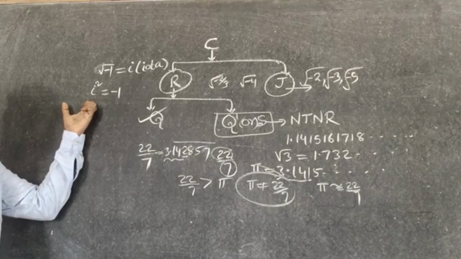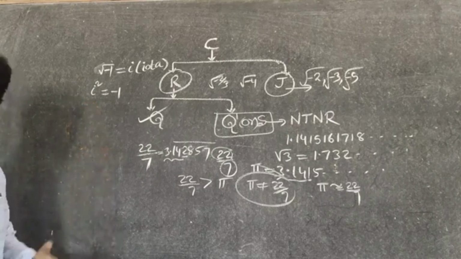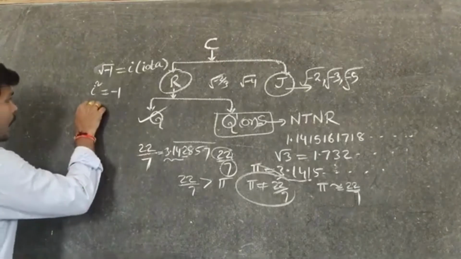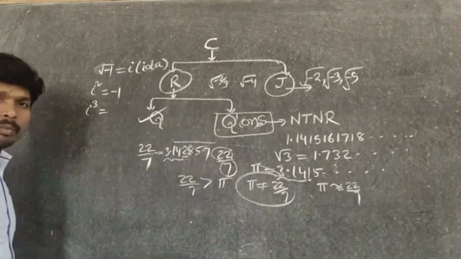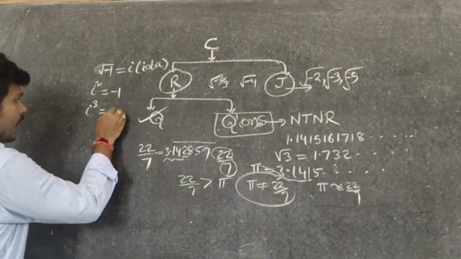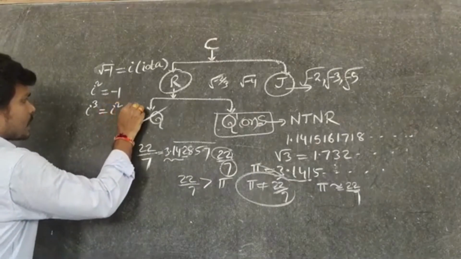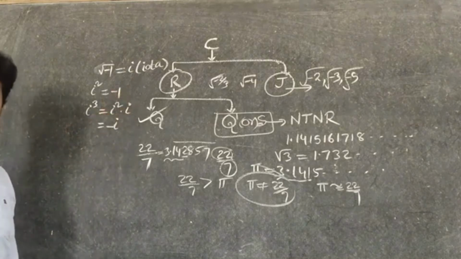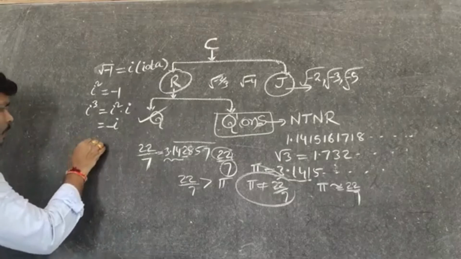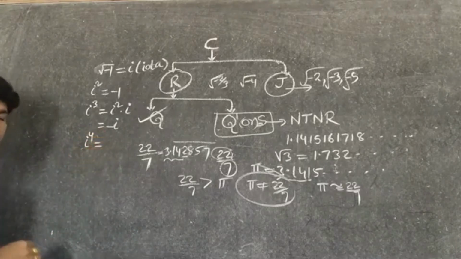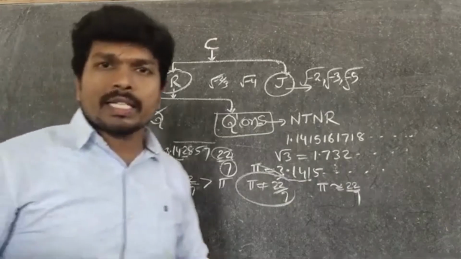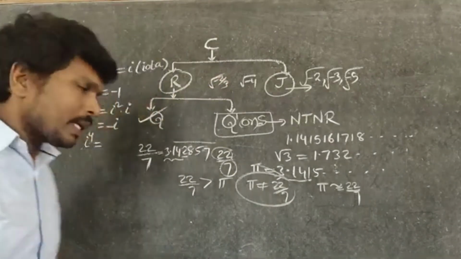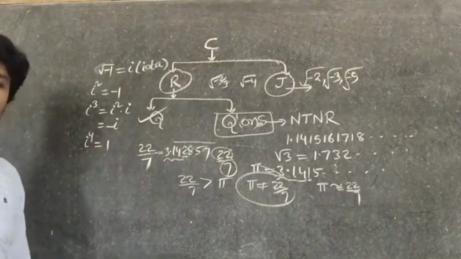From this, we can trace out some more properties, meaning i exponents. i cube: do you know its value? We can write i cube as i square into i. i square value is -1, so i cube value is -i. Now take i power 4. How to write it? i square into i square. i square value is -1, and -1 into -1 is plus 1. So i power 4 equals 1.